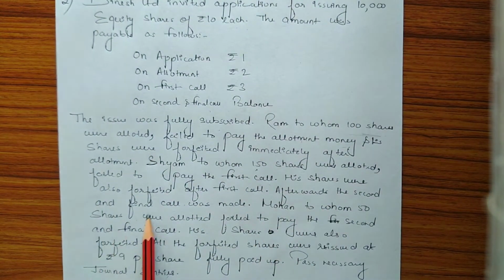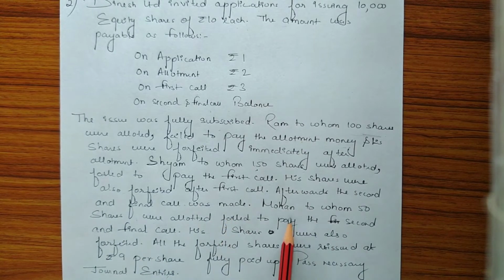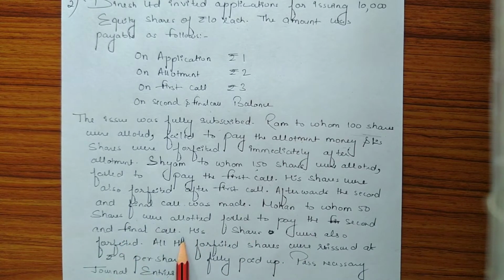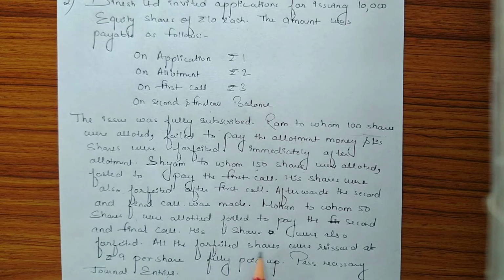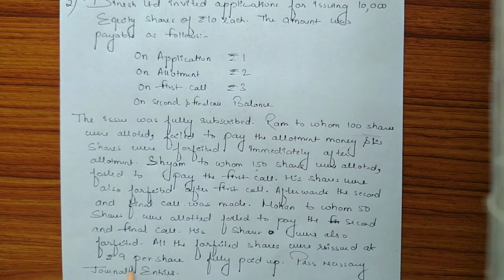Afterwards, the second and final call was made. Now, Mohan, to whom 50 shares were allotted, failed to pay the second and final call. His shares were also forfeited. All the forfeited shares were reissued at rupees 9 per share, fully paid up. Pass necessary journal entries.